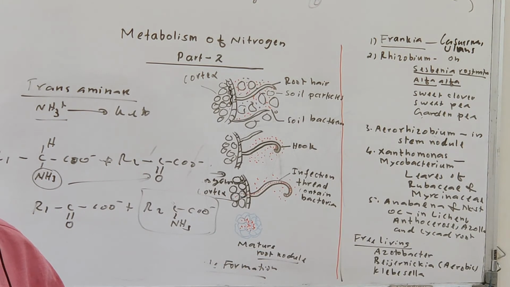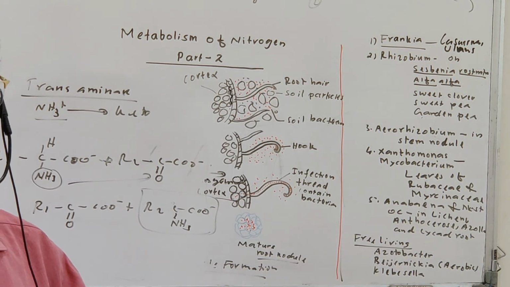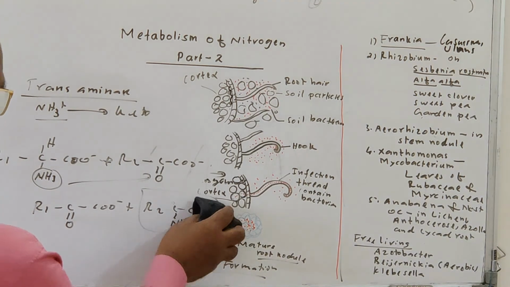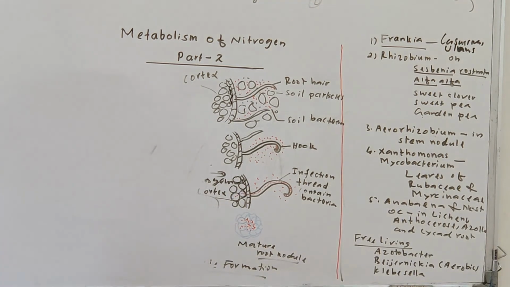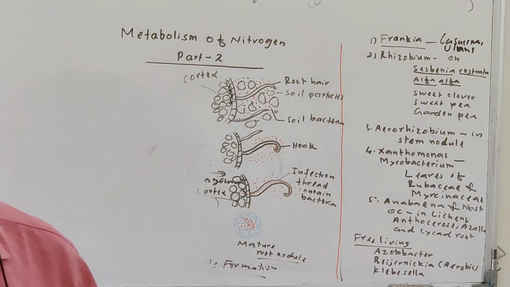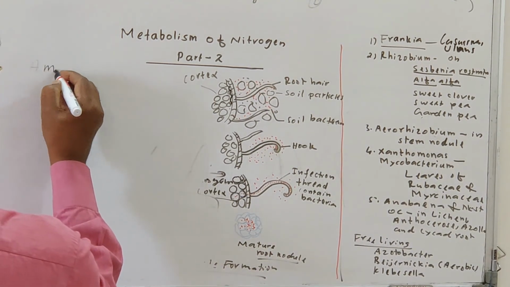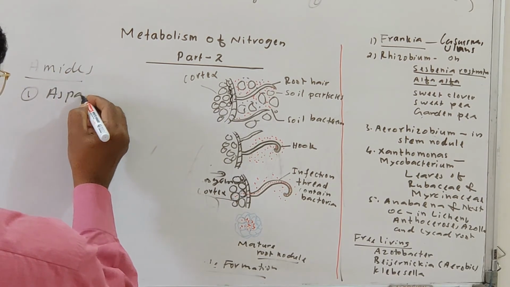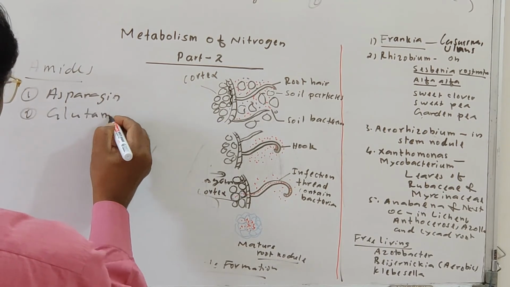So by the transaminase reaction also, the amino acid is produced. When another amino group is added, it is known as an amide. There are two amides. Amide means one amino group is more. One is asparagine, and another one is glutamine. These are the two amides.